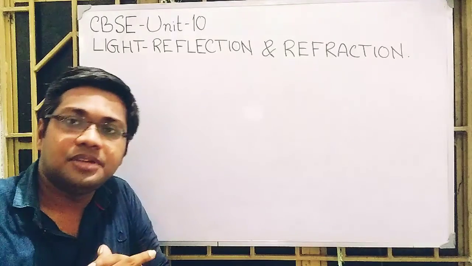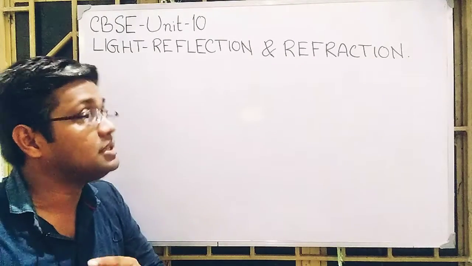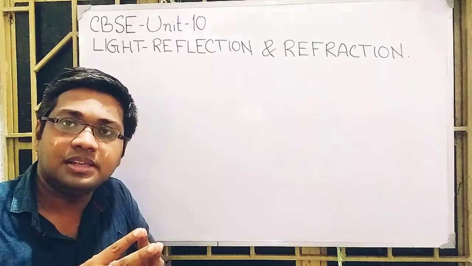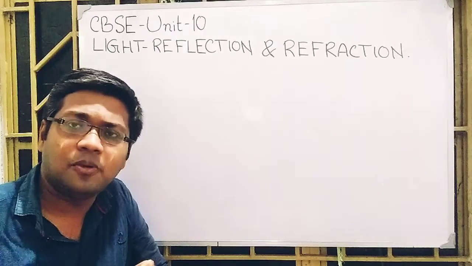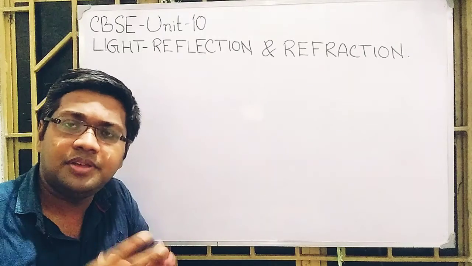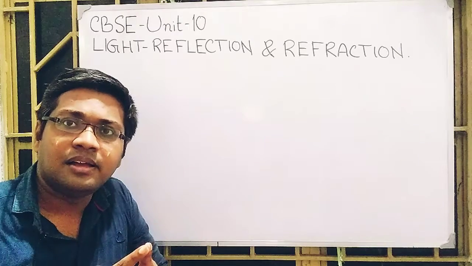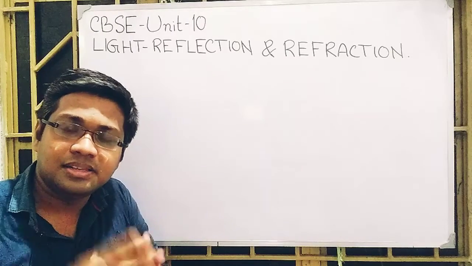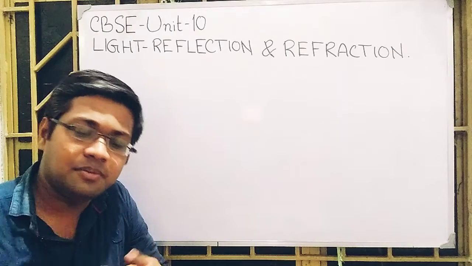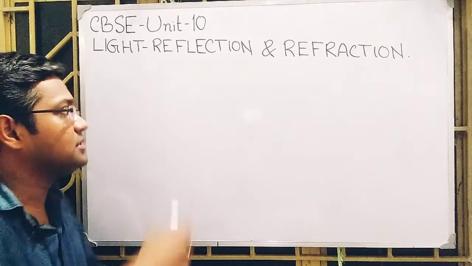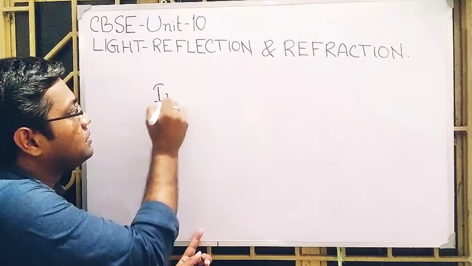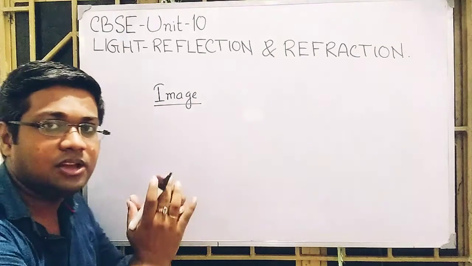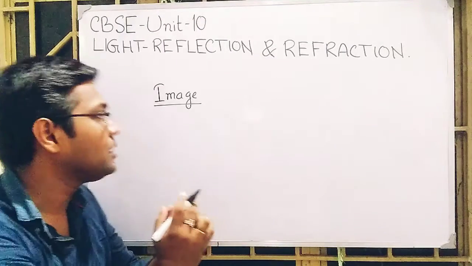In the context of optics, in discussions of the reflection and refraction of a light ray, another term gains so much importance that it is used everywhere in the construction of ray diagrams. Actually, what do we see? That is the image. I am talking about this term. So what is an image? We are basically observing the image.